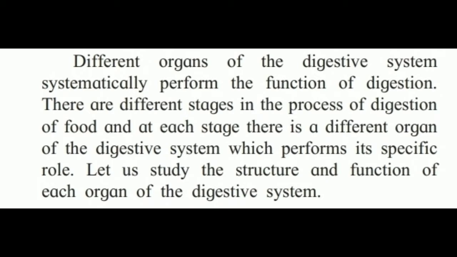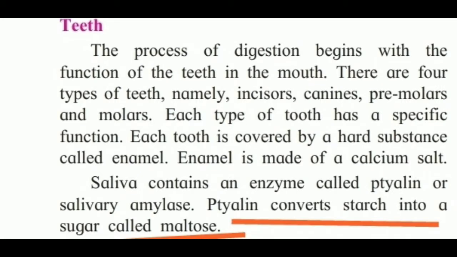The first one, teeth. How do teeth perform the mechanical function, that is grinding of the food? Our teeth bite and chew the food. How does this process take place? The teeth have different sets like incisor, canine, premolar and molar. The process of digestion begins with the function of teeth in the mouth.